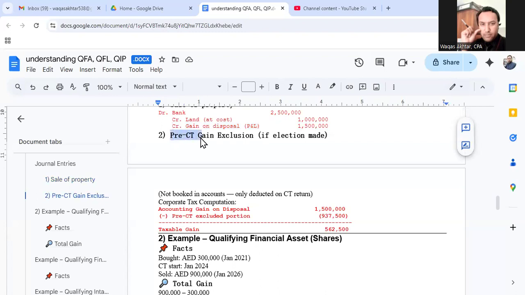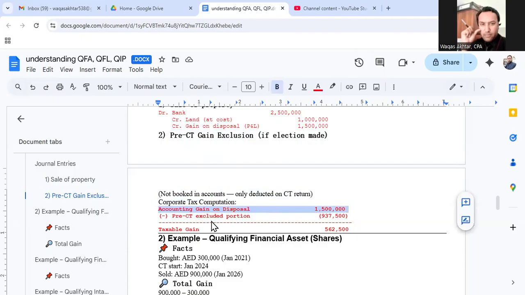Let's see the working for the pre-corporate tax gain exclusion if the election is made. It is not booked in accounts, only deducted on the corporate tax return. Corporate tax computation: capital gain on disposal 1.5 million, less pre-corporate tax excluded portion 937,500, and the taxable gain is 562,500. On this gain, the 9% corporate tax is payable.